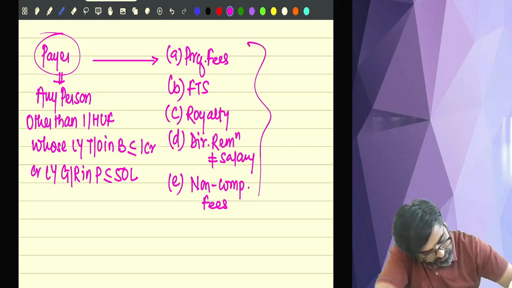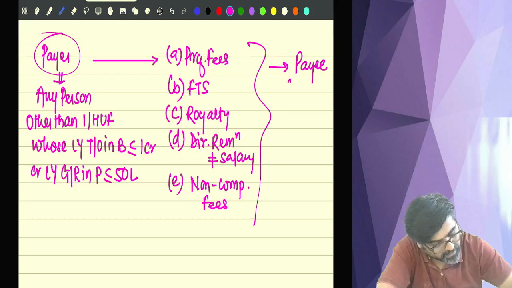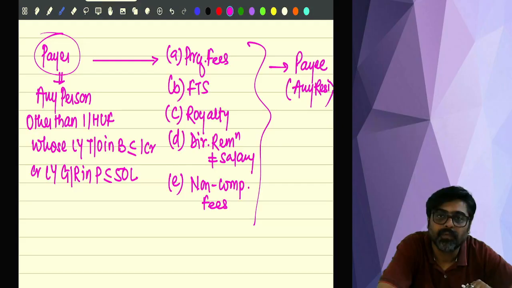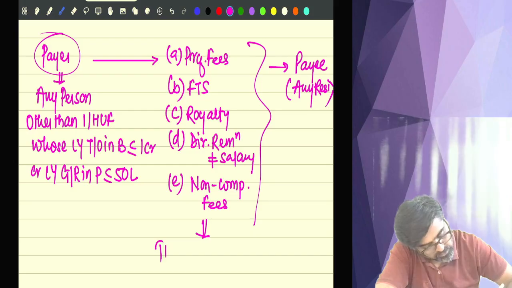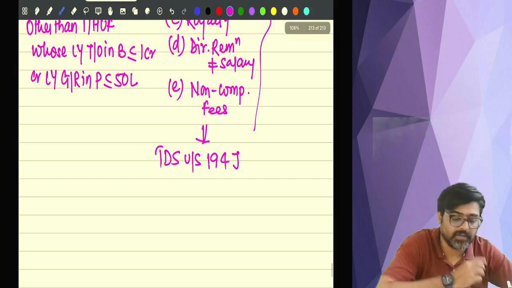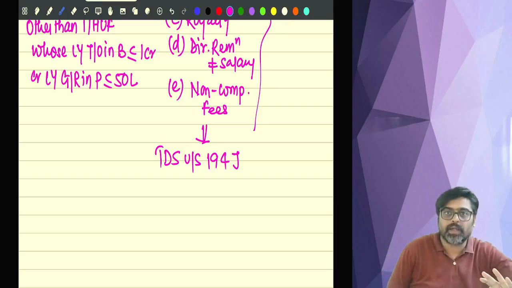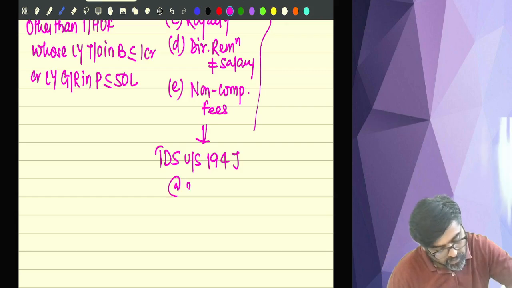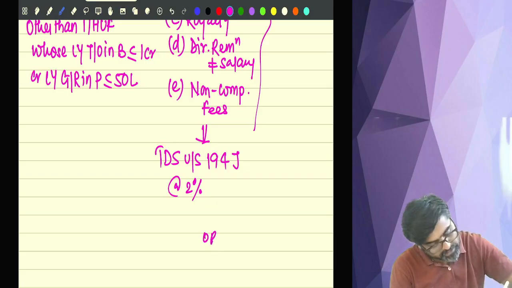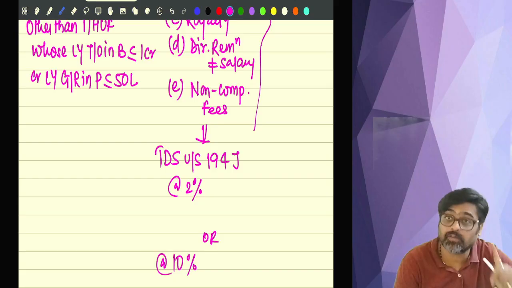So if these payments are made by the payer to the payee, and who is a payee? Any resident payee. So from these payments also the TDS will be deducted under section 194J. Which section, guys? 194J. TDS will be deducted under this section. Okay. And TDS will be deducted at the rate of 2%, or the TDS will be deducted at the rate of 10%. Now, two rates of TDS here also.